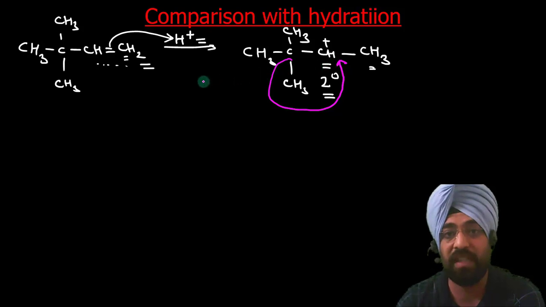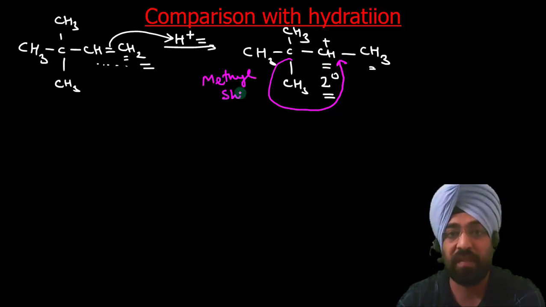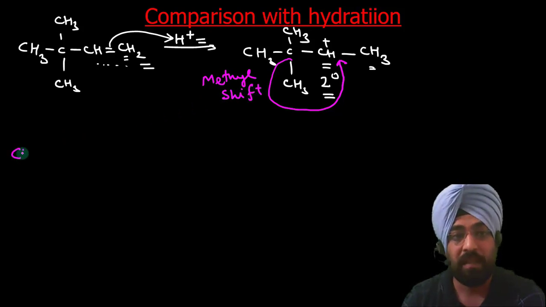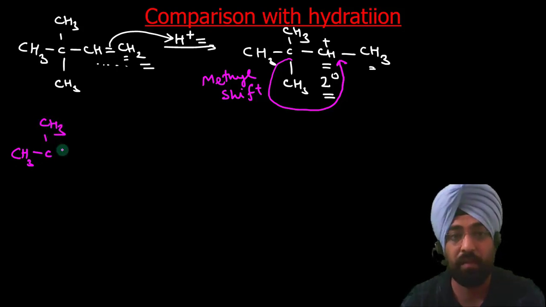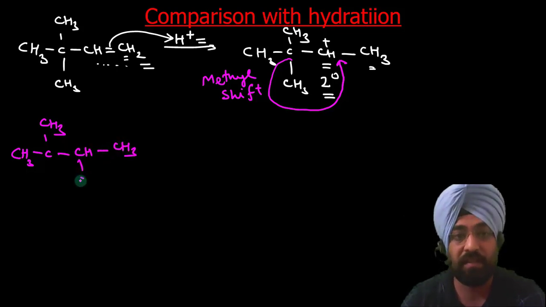This is called a methyl shift. If we do this methyl shift, the methyl has shifted from this carbon to the next carbon, and now this carbon contains the positive charge.